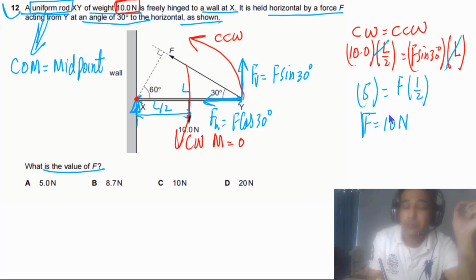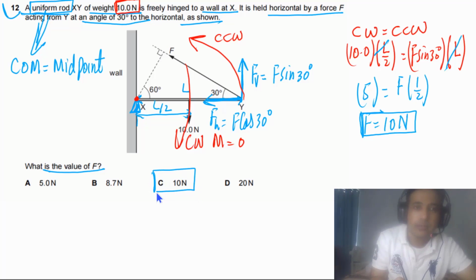And this question is a repeated question. You will see the same question in different past papers as well. So the answer for this question is C.